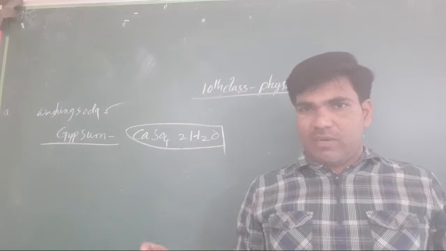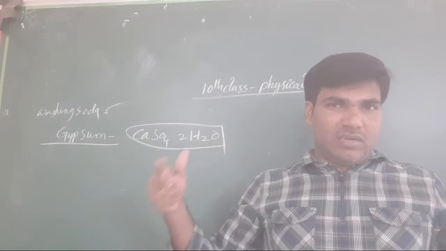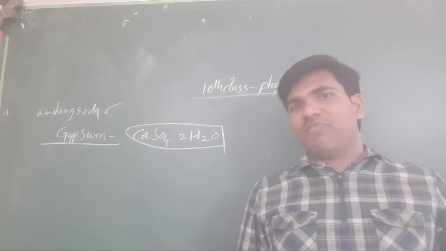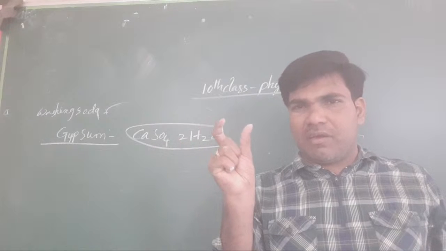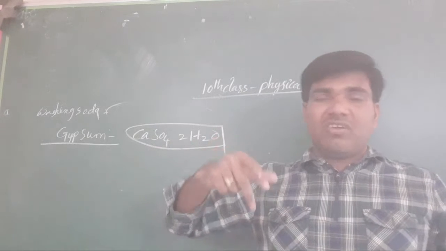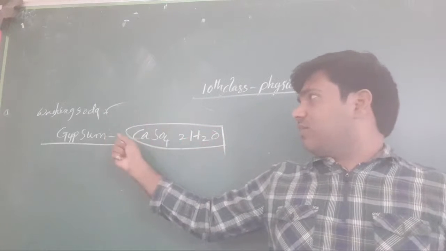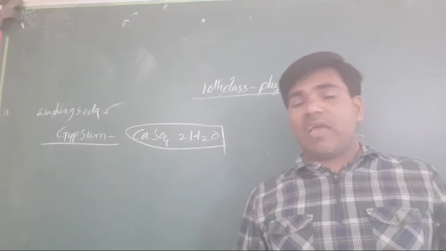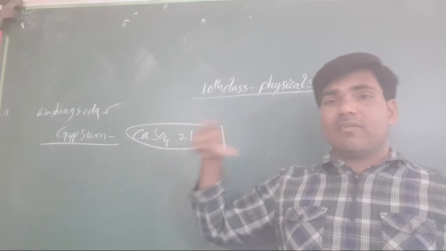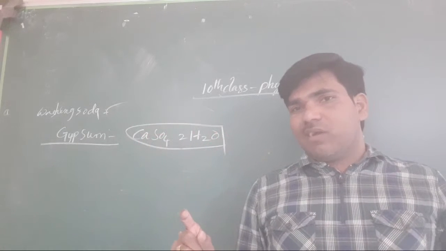Suppose you take cement and leave it in the environment with the bag also. After some days it will become like a rock. Why? Because the moisture is removed. The remaining thing is calcium sulfate, and the calcium sulfate makes it that hard. Clear or not, all of you?